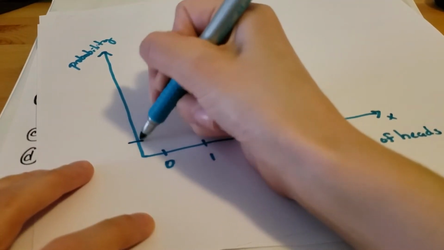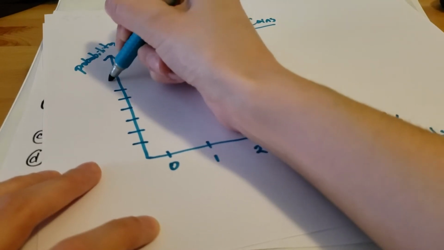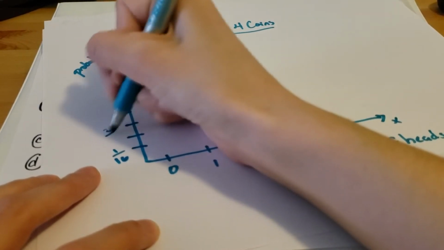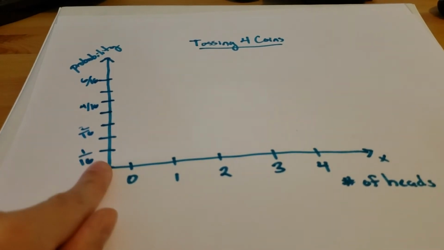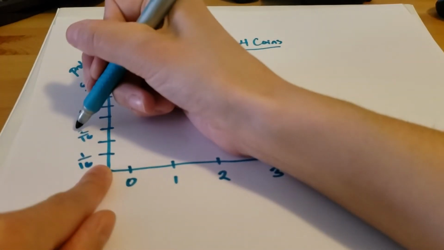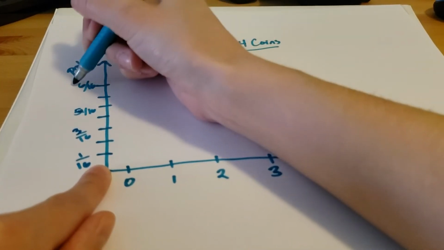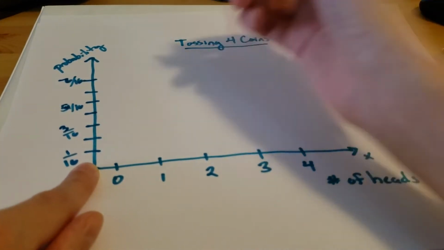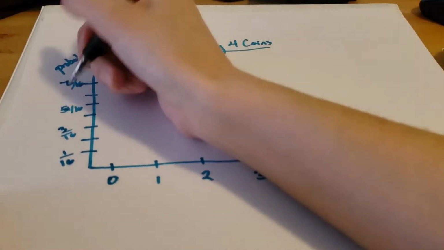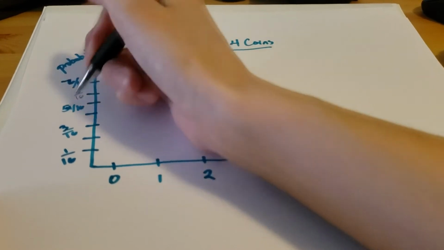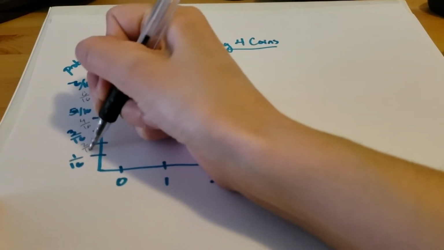Right, so let's see, we have 1, 2, 3, 4, 5, 6, 7. Right, where each line is going to denote 1/16, right? So this would be 1/16, actually this would be 3/16, 5/16, 7/16. Let's see, this might be a little bit clearer. This should be 6 out of 16, this will be 4 out of 16, and this will be 2 out of 16.